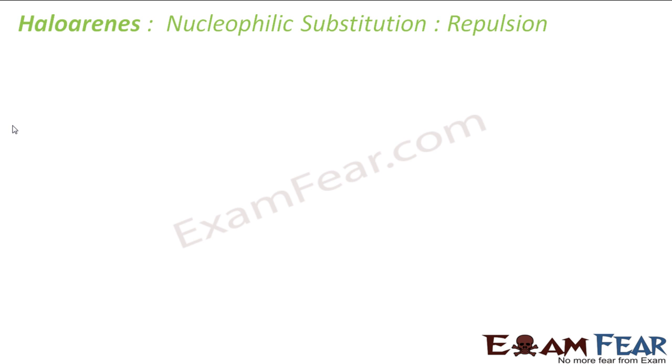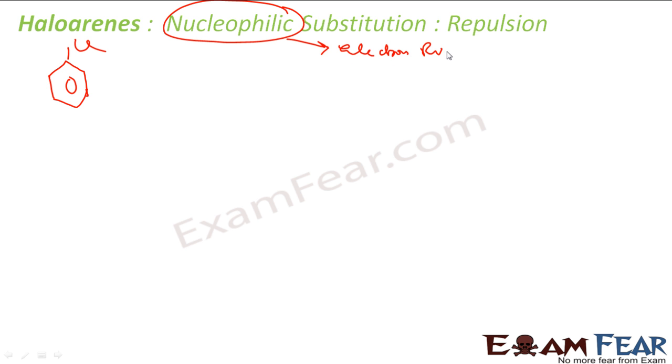Let's see the fourth one, the repulsion. Nucleophiles are the ones which love the nucleus. That means they are electron rich. A typical example is CN minus, OH minus, Cl minus, Br minus, these are my nucleophiles.